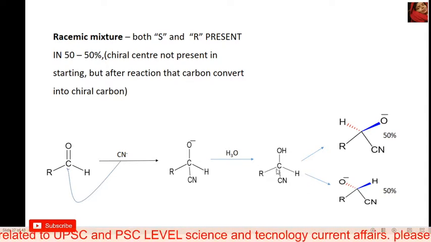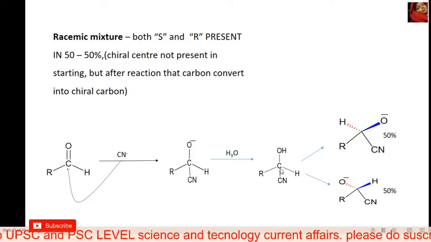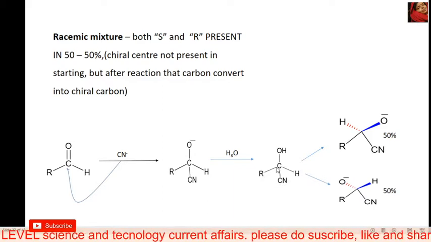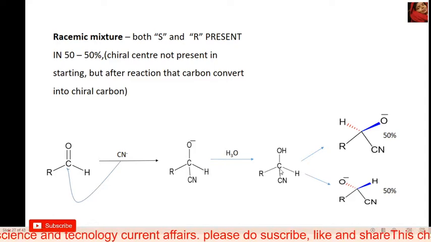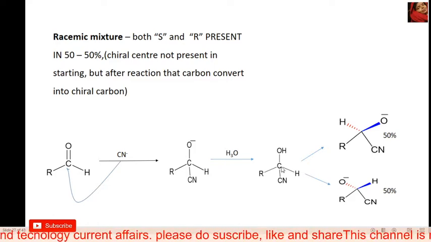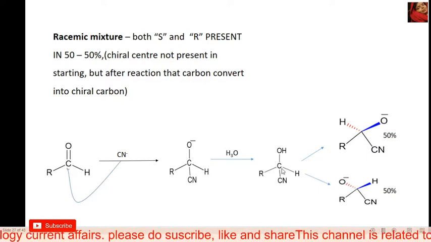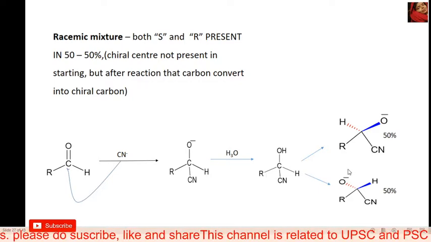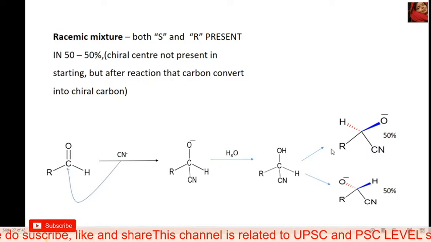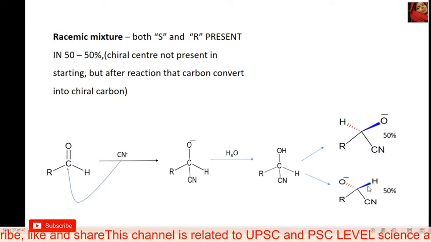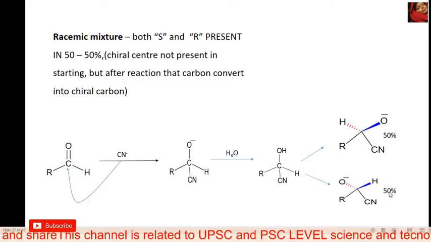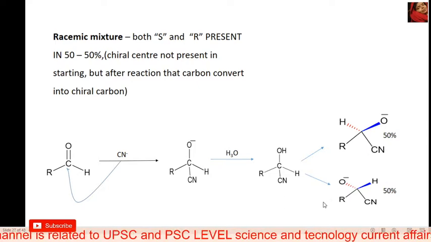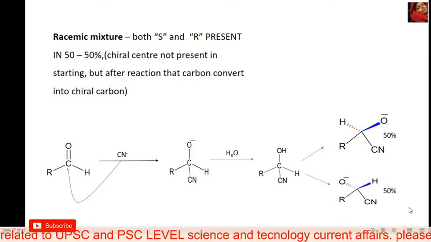Okay, and in this structure the carbon is a chiral carbon. Why? Because all bonds are attached to different groups, not to the same group. So this carbon is converted into a chiral carbon, and because of the presence of chirality, this mixture shows optical activity when plane polarized light passes through it, and two types of rotations are possible. First is the R form, and second is the S form. But in this mixture the R and S forms are both present in the same proportion, 50-50%. So it's a racemic mixture, and they cancel out each other.